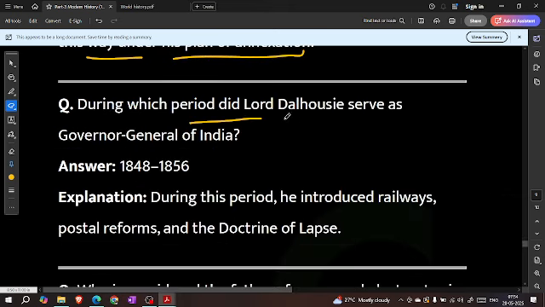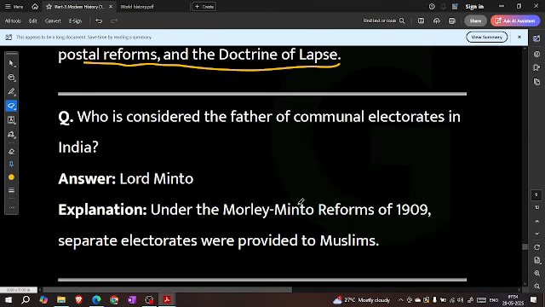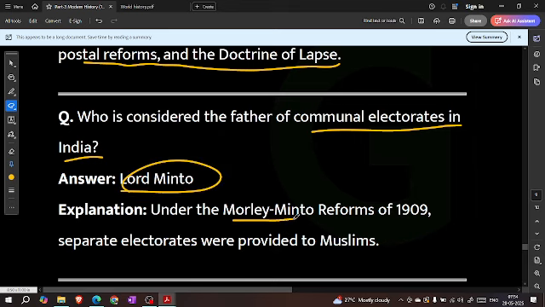During which period did Lord Dalhousie serve as the Governor General of India? 1848 to 1856. During this period, he introduced railways, postal reforms, and the doctrine of lapse. Who is considered the father of the communal electorate in India? Lord Minto. Under the Morley-Minto Reforms of 1909, separate electorates were provided to Muslims.